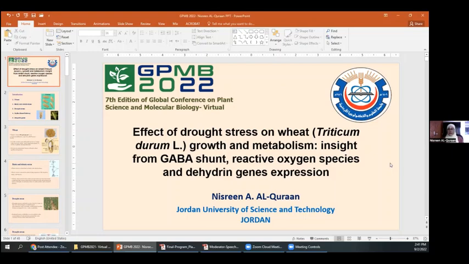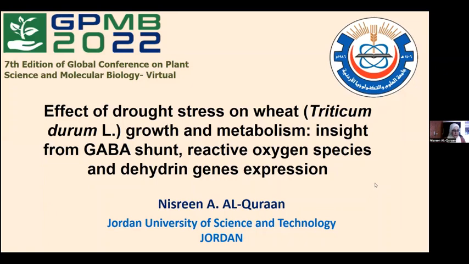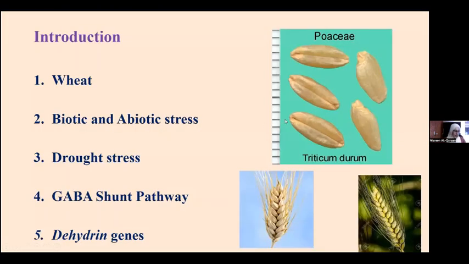So let me start first. I will go through a brief introduction about wheat and biotic and abiotic stress, then I will talk a little bit about drought stress, and move to the GABA shunt pathway, which is the core of this research, and then the relationship between the GABA shunt pathway, the tolerance of the crop, and the expression of the GAD gene and the dehydrin gene.